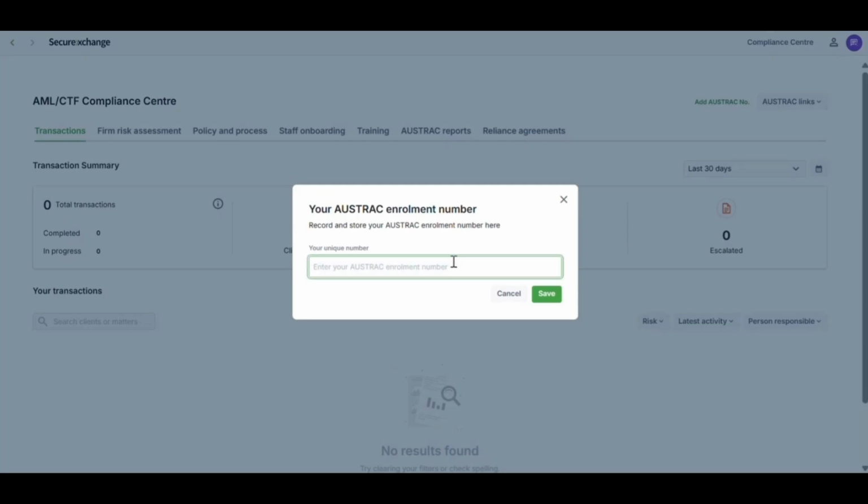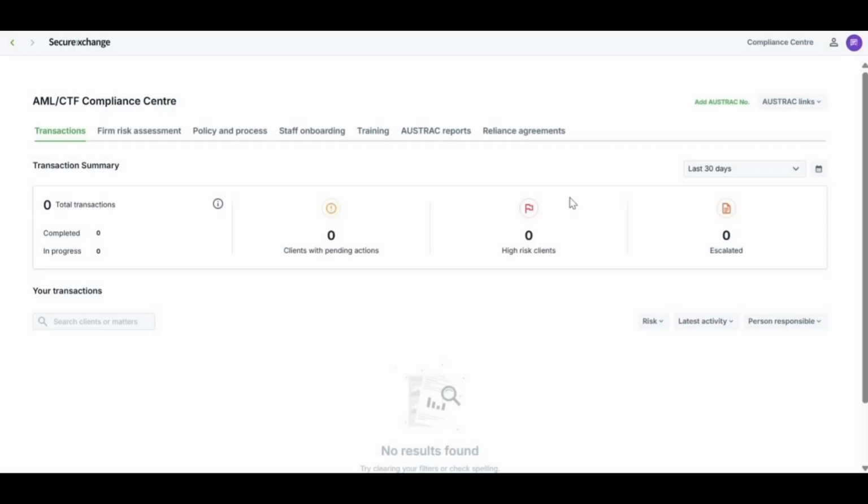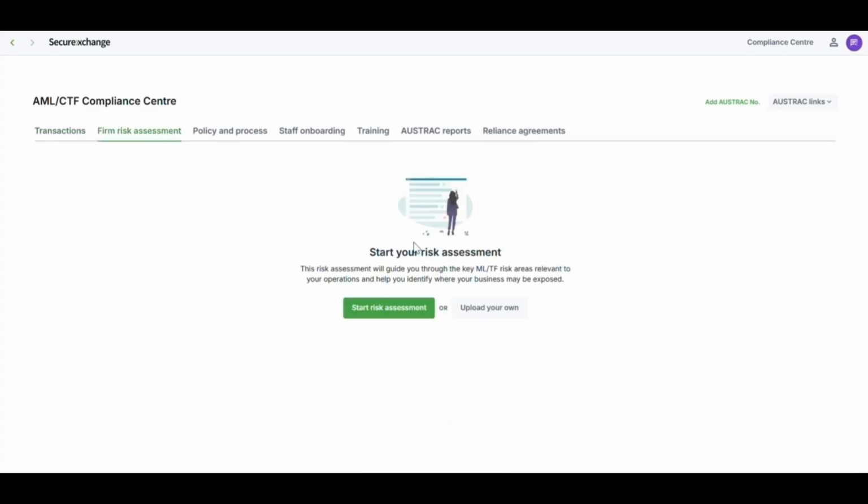Add in your enrollment number, and then hit Save. For the second AUSTRAC requirement, all agencies will be required to have a risk assessment in place. To get started, we'll click on the second tab. And if your agency already has one, we'll click Upload Your Own. Otherwise, we'll get started here.